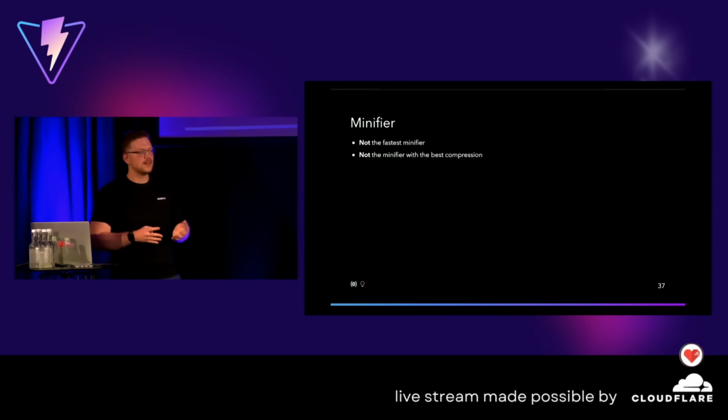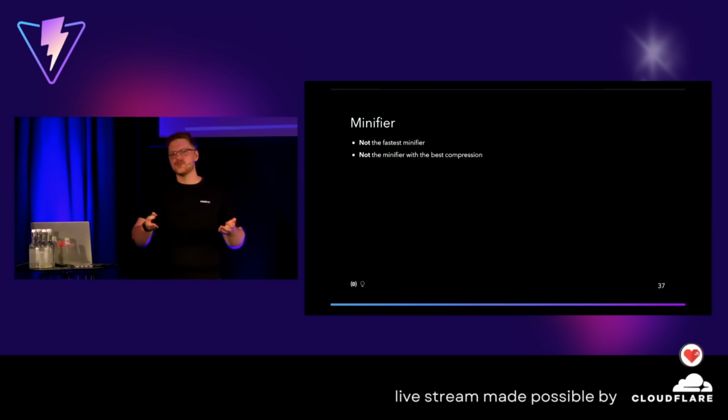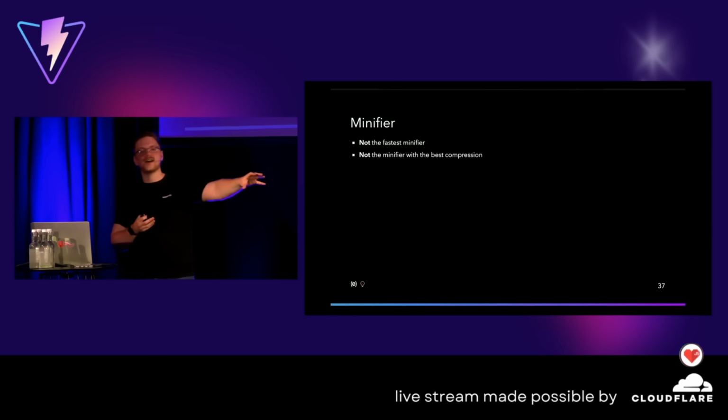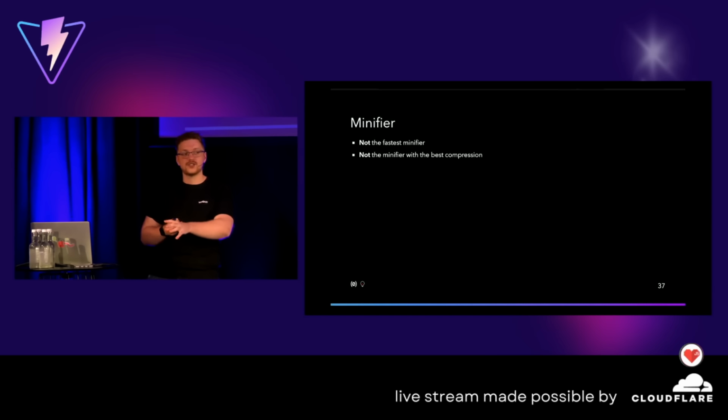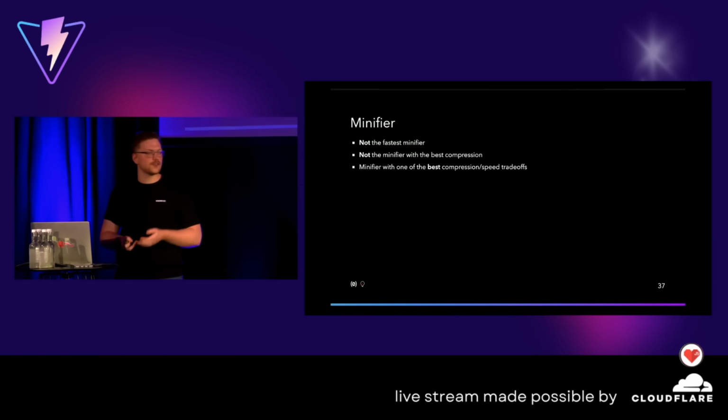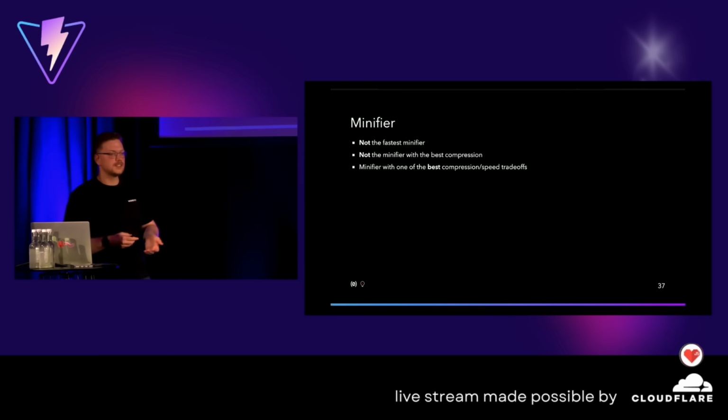Why? Well, you can only optimize for one in a certain way. If you go for the fastest, then you rarely have the best compression. If you go for best compression, it will take a while. So instead, we said, hey, why not have a good trade-off? One of the best compression-speed trade-offs there.